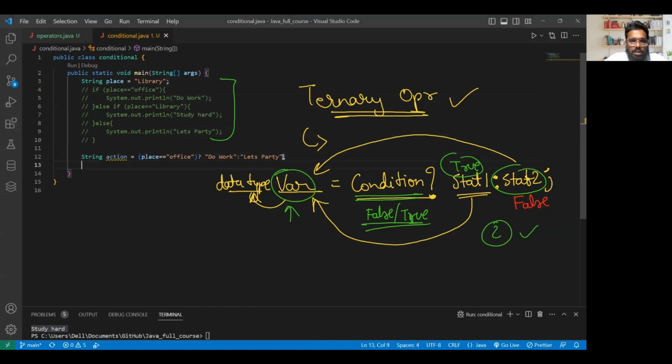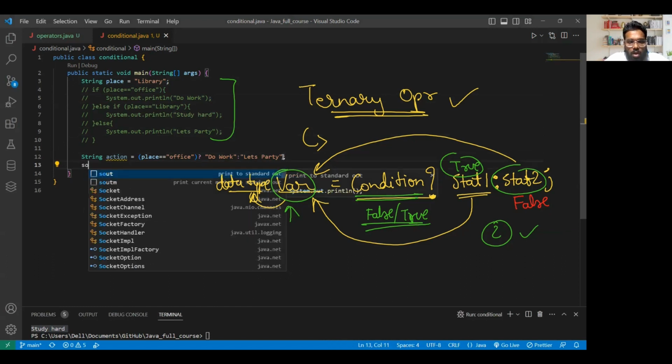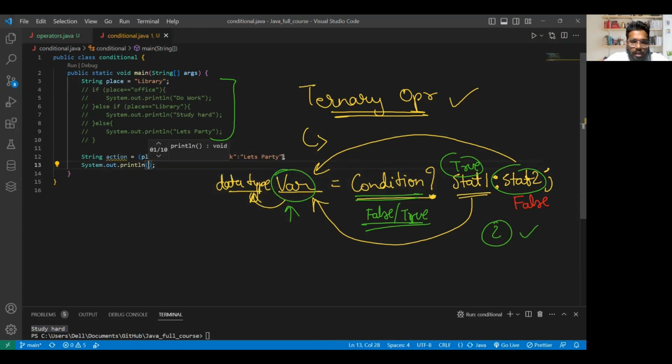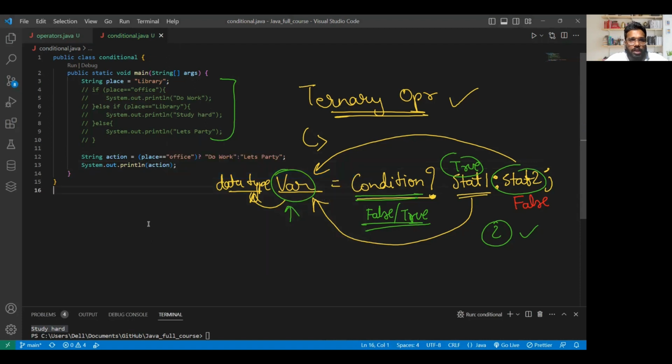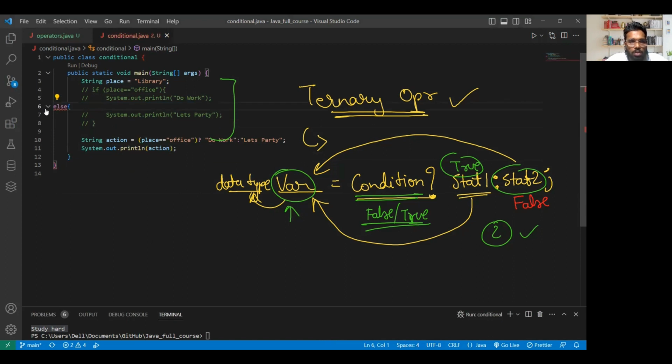After doing this much, I'll simply print action. So whatever we have written in this much code is doable in just one line.